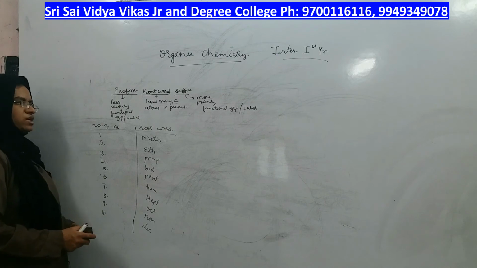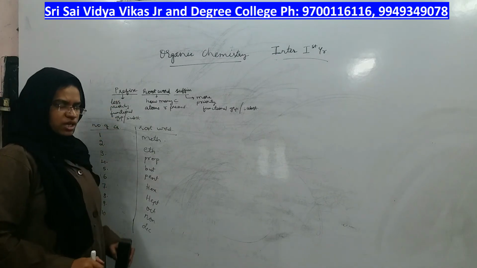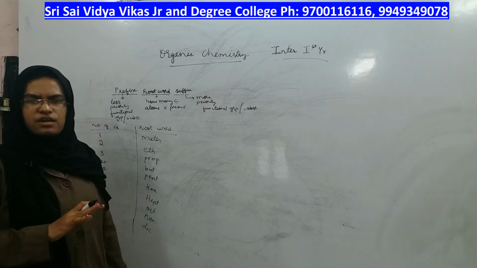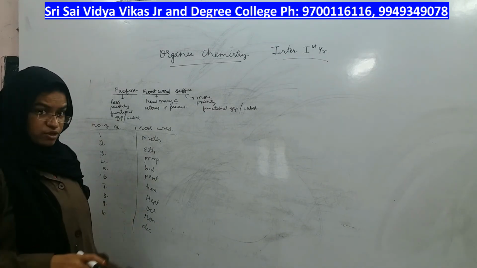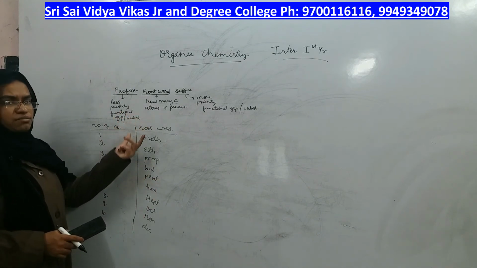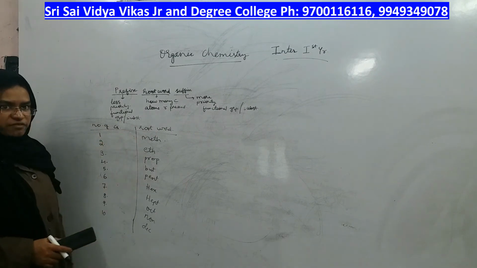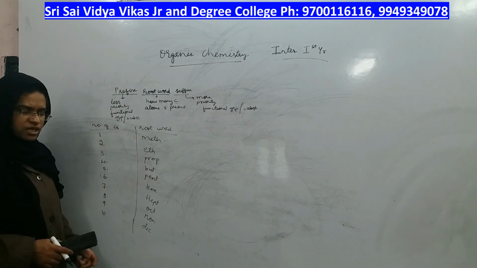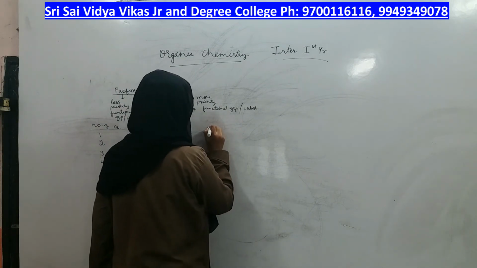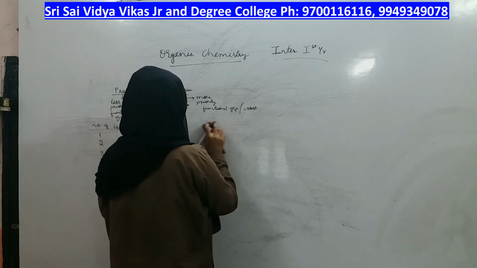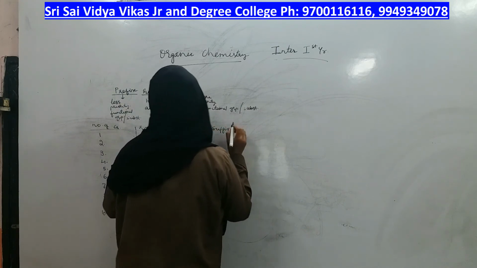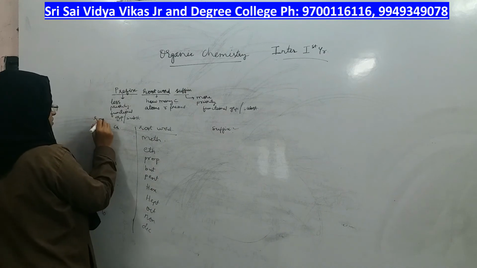What you should find out next? Suffix. Okay, in the given compound, if there are no functional groups present, because I told you that we are going to first discuss simple hydrocarbons, which were on the left side of the classification, acyclic hydrocarbons, right? In the given compound, if... about suffix I will write. This is about root word.